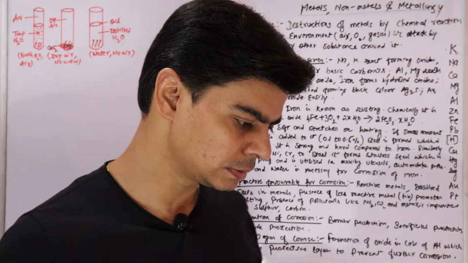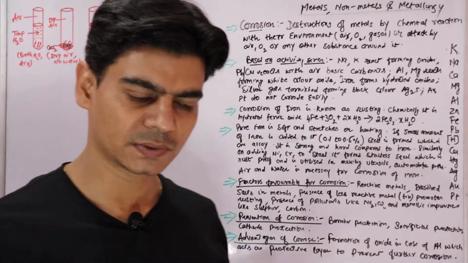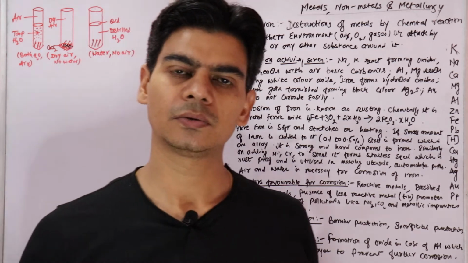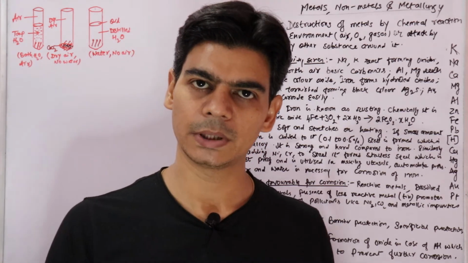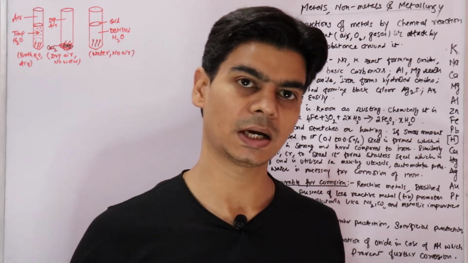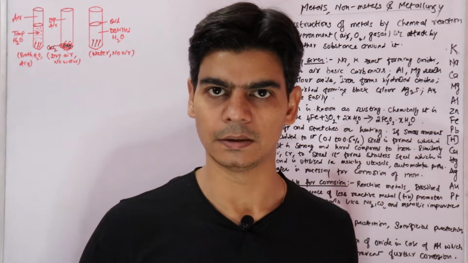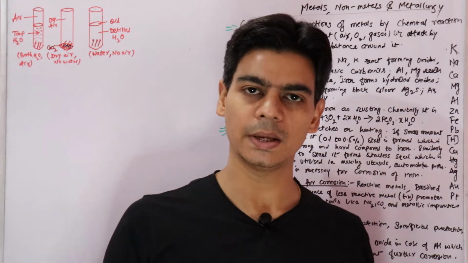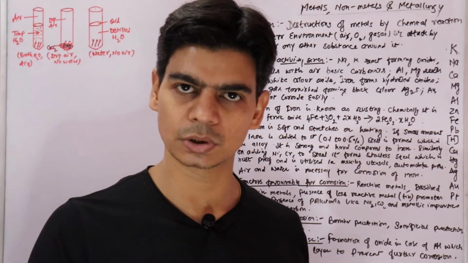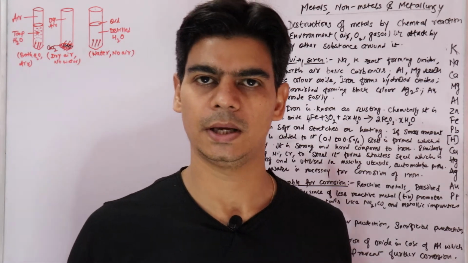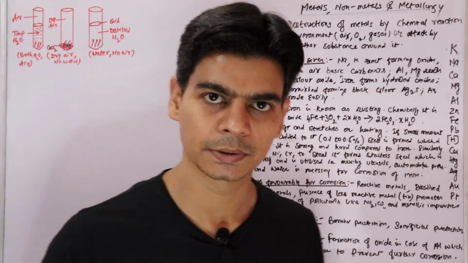So what happens is, when a metal is exposed to air, these components of air, which is water vapor, oxygen, carbon dioxide and other gases, will start attacking the surface of metal, right? And due to the chemical reactions that happen in this process, the surface of the metal will acquire a dull look, right?